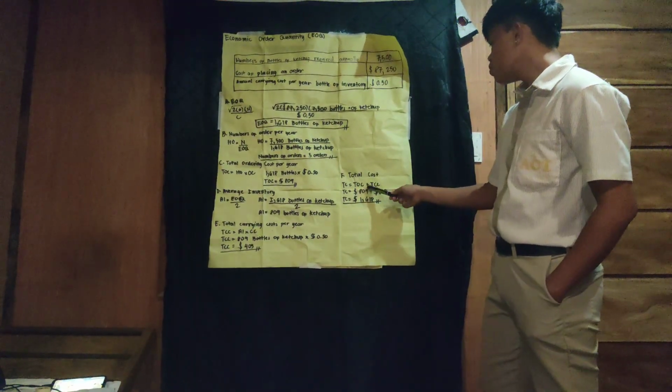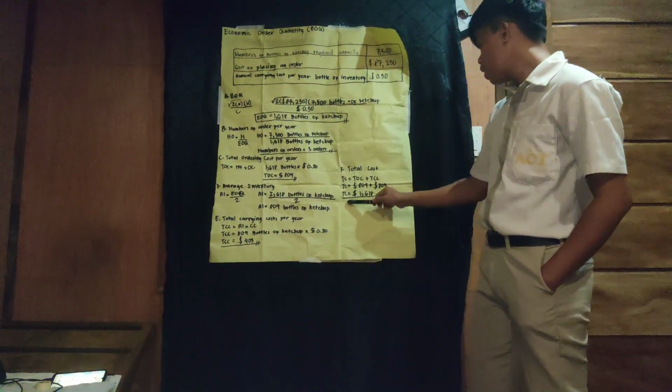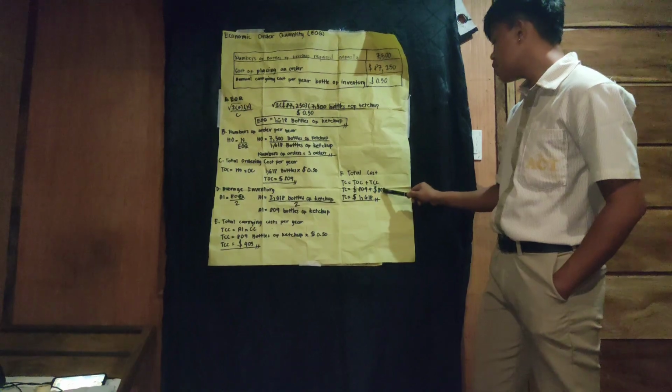Now the total cost. TC equals TOC plus TCC. TC equals $809 plus $809. Now the answer of total cost is equals to $1,618.